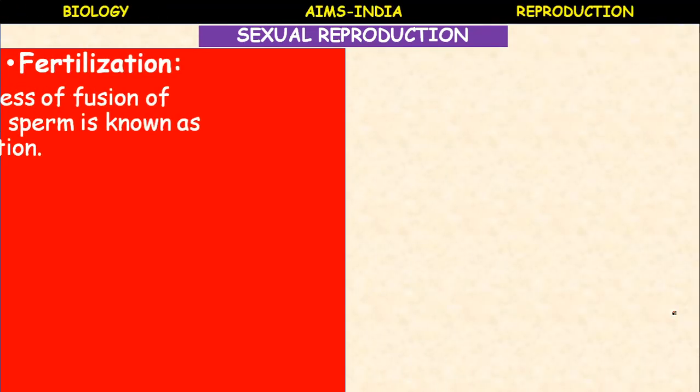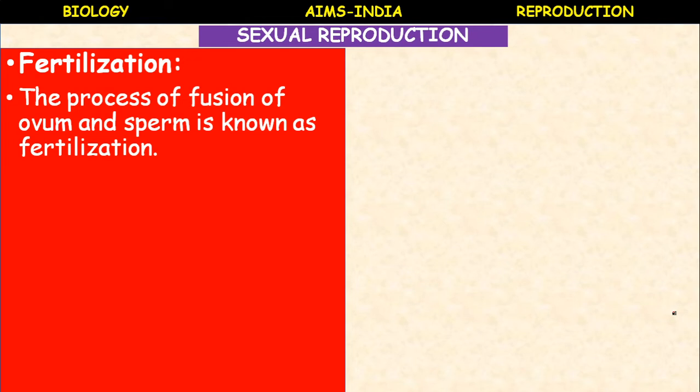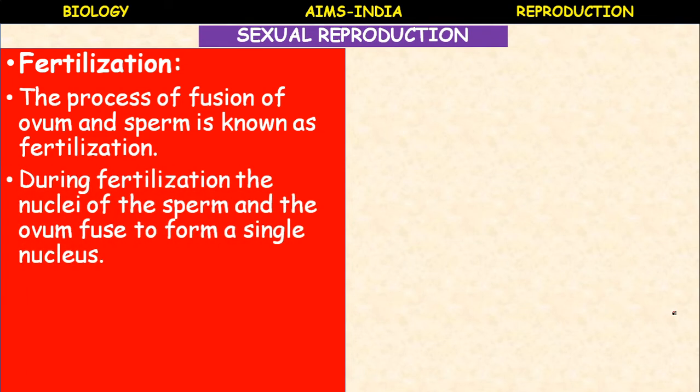Now, the process of fertilization. The process of fusion of male and female gametes, that is ovum and sperm, is known as fertilization. The ovum is the female gamete, the sperm is the male gamete. Their fusion is called fertilization.